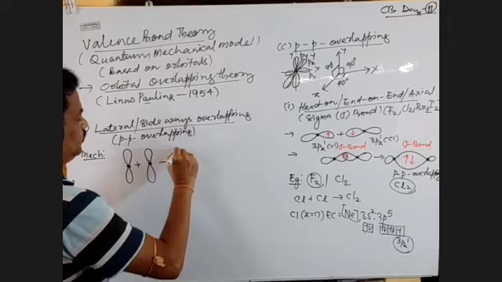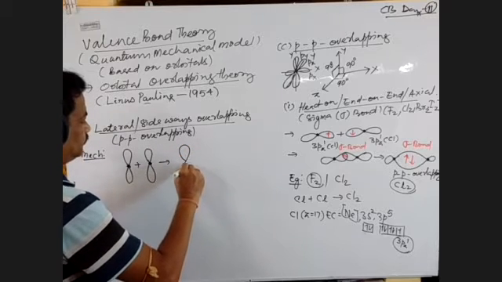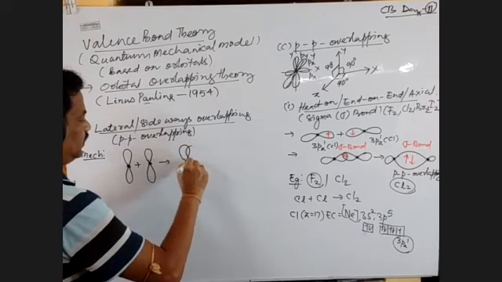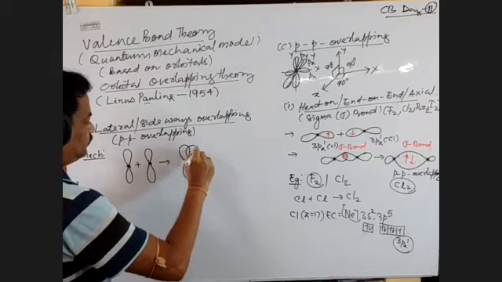So what will happen now? You observe here, right? There is a second overlapping taking place here.